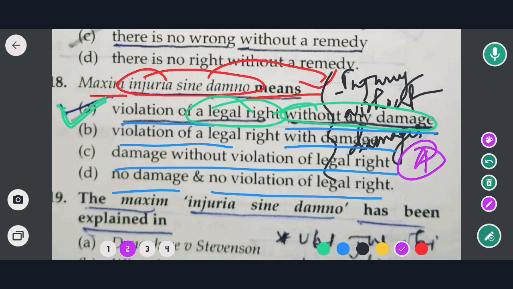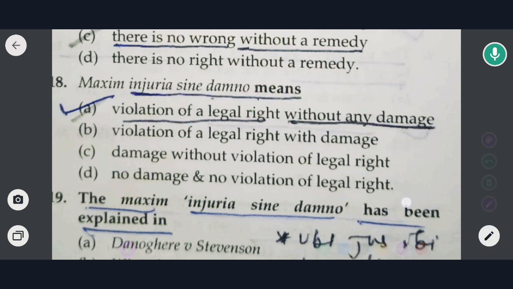So that means in this case we can say that injuria sine damno means injury without damages. Okay, so now moving to the next question.